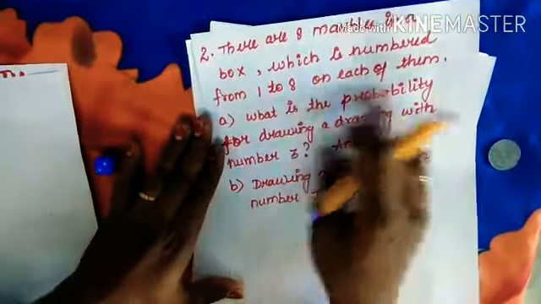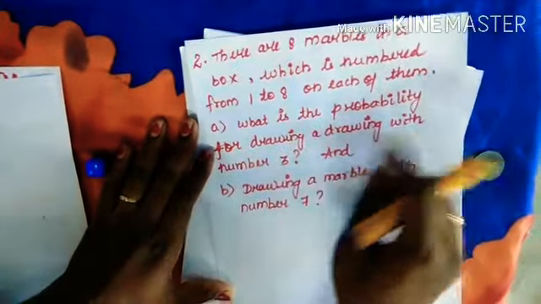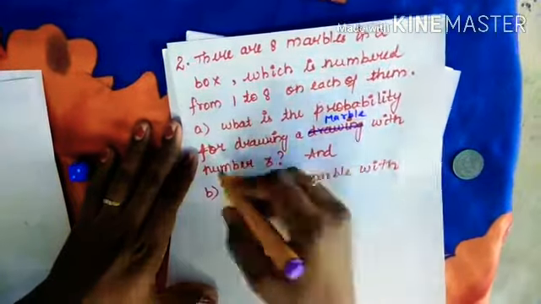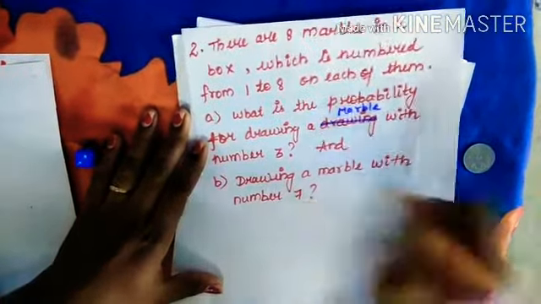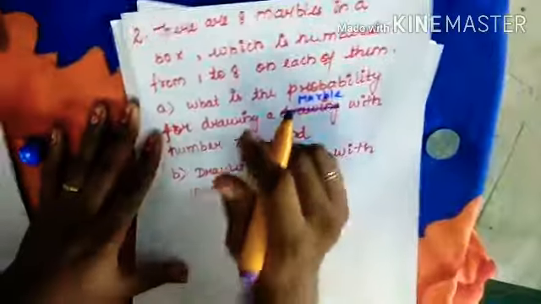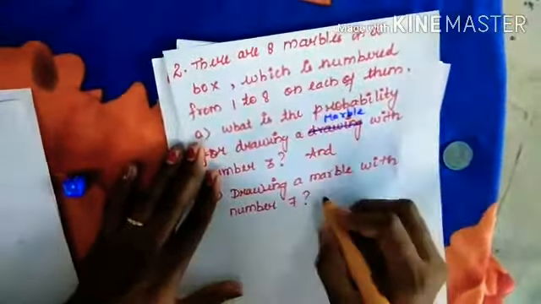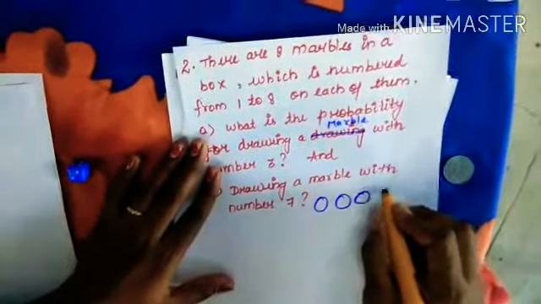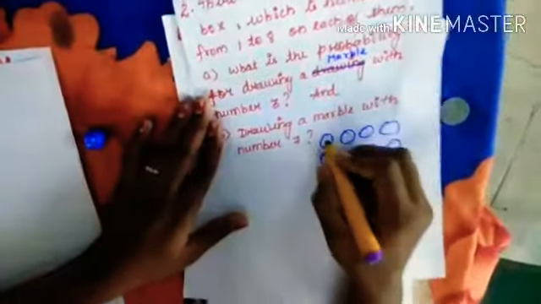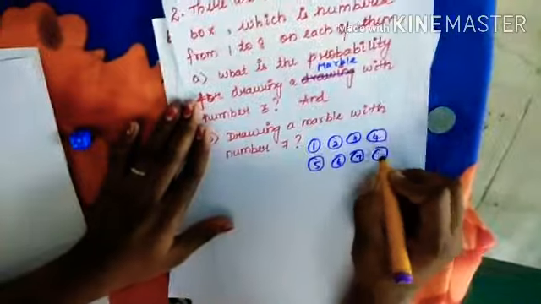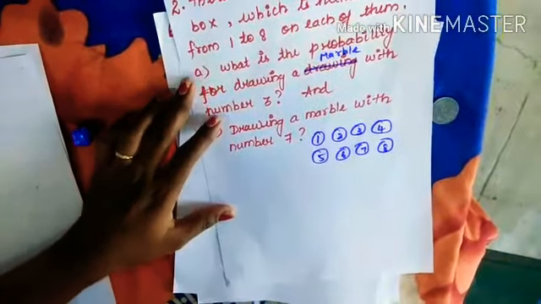Here, see, there are 8 marbles in a box which are numbered from 1 to 8. What is the probability of drawing a marble with number 3 and drawing a marble with number 7? What is the thing they are saying? We are having 8 marbles inside a box. Each marble is numbered 1 to 8: 1, 2, 3, 4, 5, 6, 7 and 8.